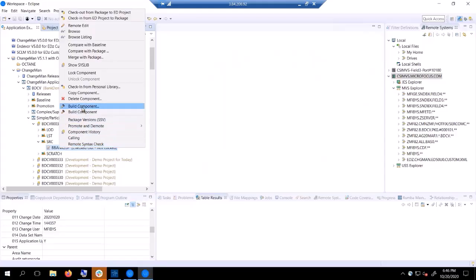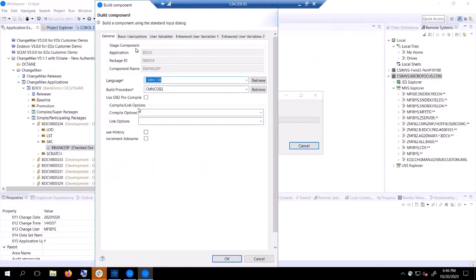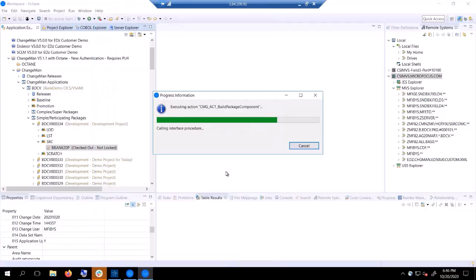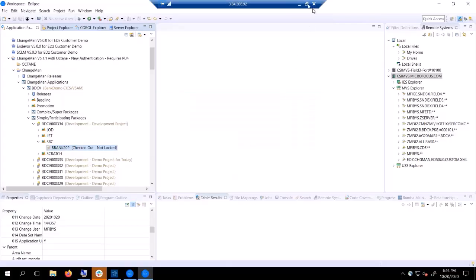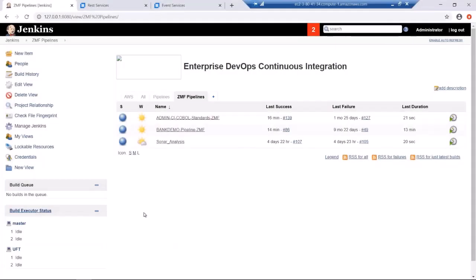And I can go ahead and build that component. All of the normal things that I would expect to be available are now available to me. And as I said before, we're participating as part of a DevOps pipeline. So if we come over to our build server, we should be able to see that build take place.